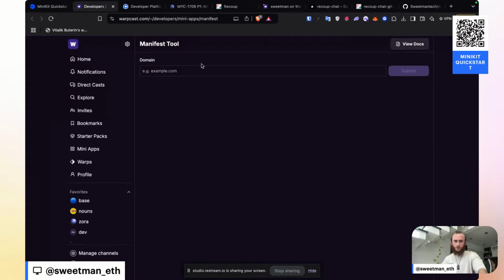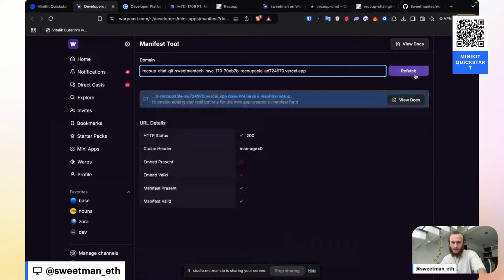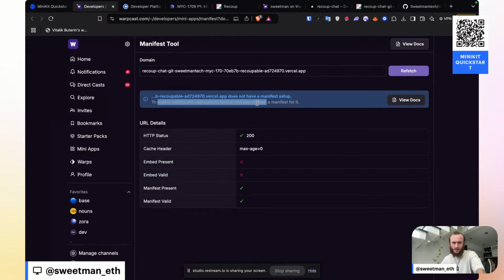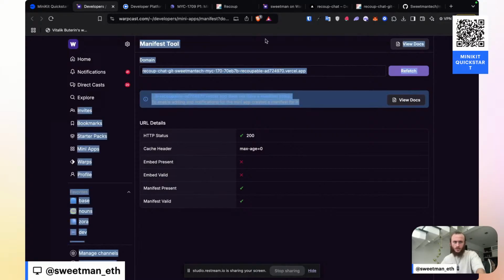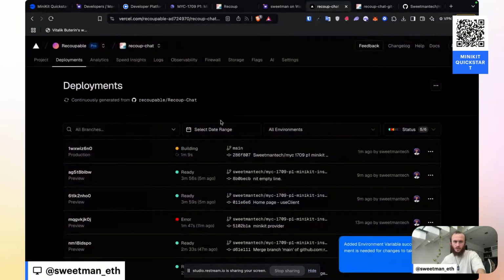The developer tools, paste in our domain, remove the well-known. We shouldn't need to do that. It looks like it auto-updated. Embed is not present. Embed is not valid. Does not have a valid manifest. So let's see if that's still the case when this is deployed to production.